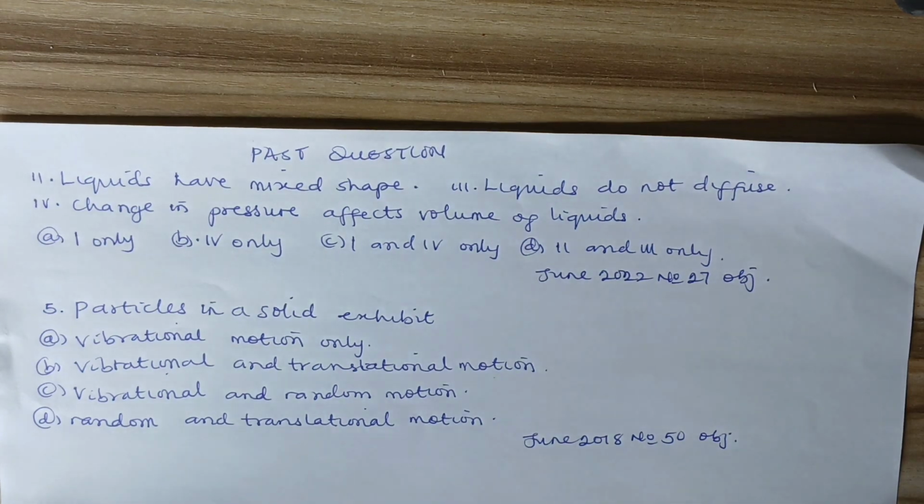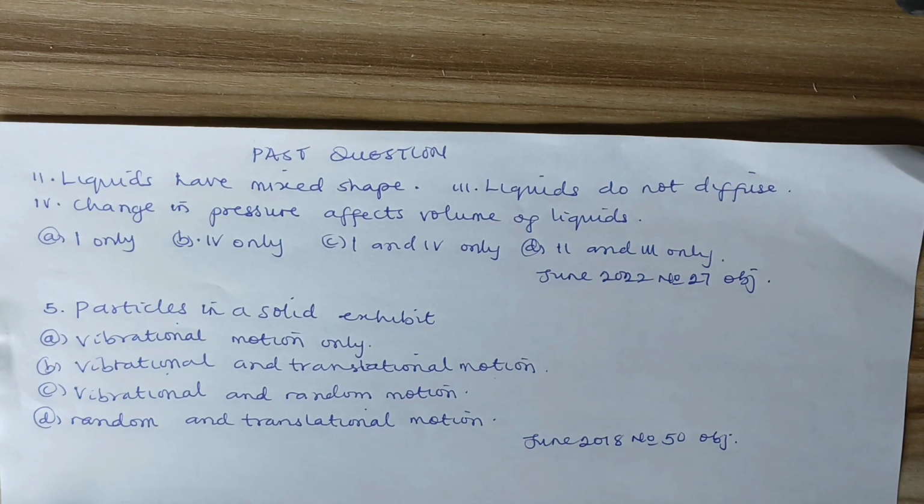Next, 4. Change in pressure affects volume of liquids. So what is the best answer? Is it only one, the first option, which is liquids maintain their volume at constant temperature, or option B, which is 4, change in pressure affects volume? Is it option C, which is 1 and 4? That is, liquids maintain their volume at constant temperature and change in pressure affects volume of liquids? And option D, which is 2 and 3: liquids have mixed shape and liquids do not diffuse. We are asking for the correct option.